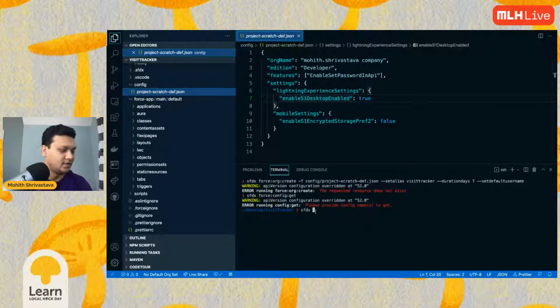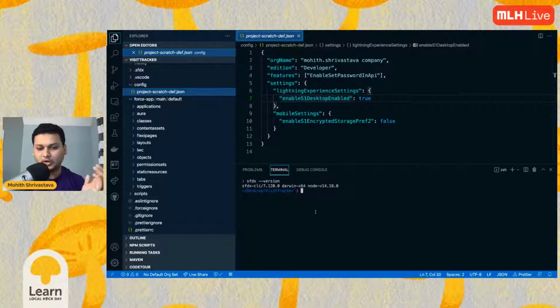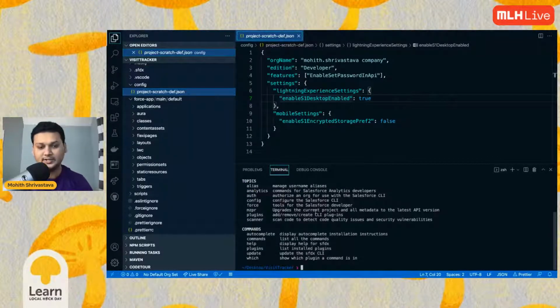Okay, SFDX. So SFDX commands that I'm typing here, right? If you have the CLI installed, you can see SFDX version. That's the CLI, right? It will tell you what version your CLI is on. And then you can also say SFDX and say help to see all the commands. It's just a CLI, just like any other thing.